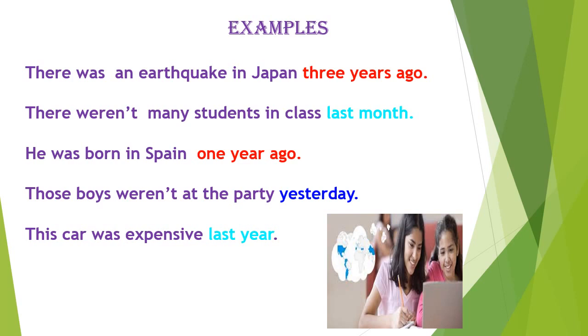Another example, he was born in Spain 1 year ago. Okay? 1 year ago is an expression in the past tense. In this case, I say was born. Was born means nacer. Okay, both. Okay, don't separate this word. Okay, this word is nacer.